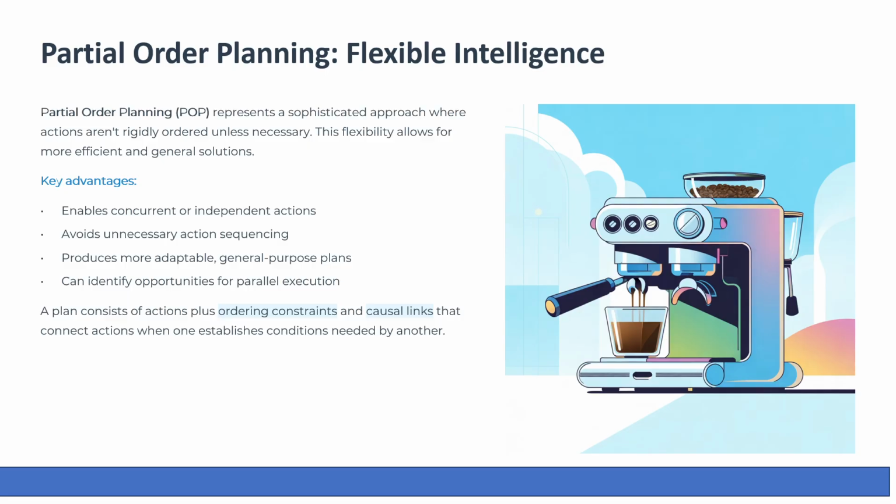So instead of a rigid sequence like action 1, after that action 2, and after that action 3, you might have action 1 and action 2 happening in parallel, both feeding into action 3. This is more like how humans actually plan. We think about what needs to happen, not necessarily the exact order.